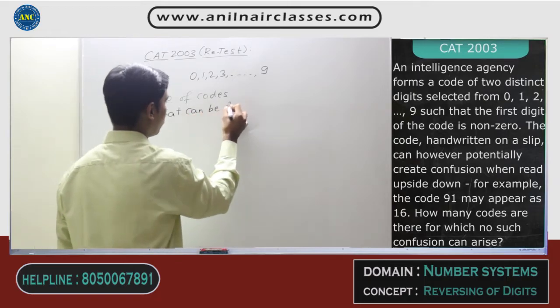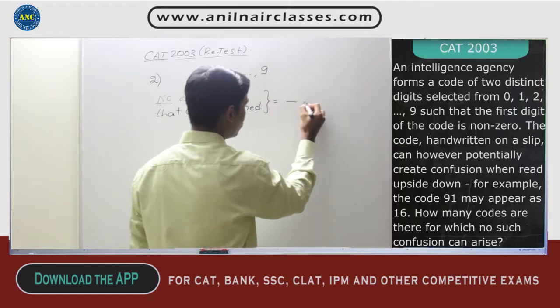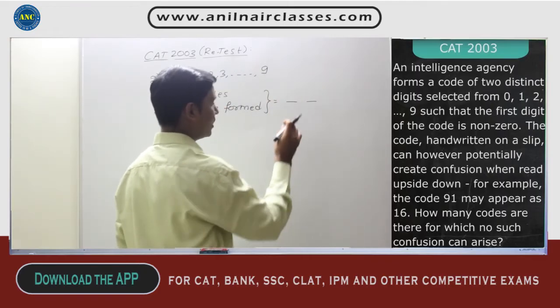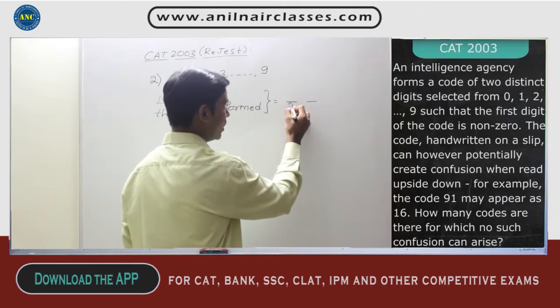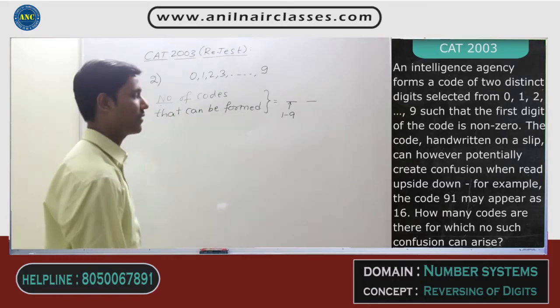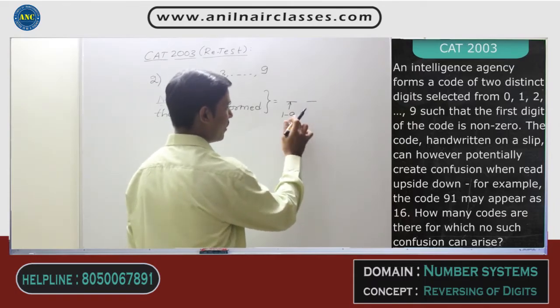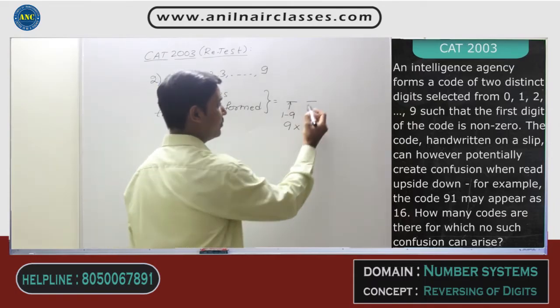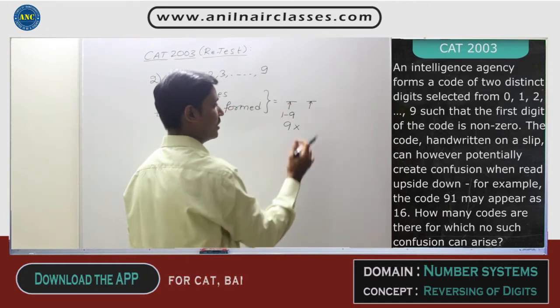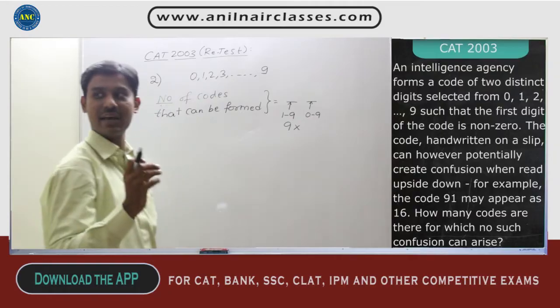The number of codes that can be formed is equal to, now it is a two distinct digit code. The first digit is non-zero. That means this position can take any digit from 1 to 9, so there are 9 ways of filling this position. 0 cannot come here. This position can take any digit from 0 to 9, but the question says they are distinct digits.